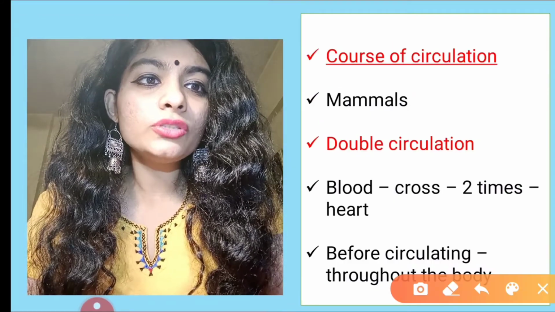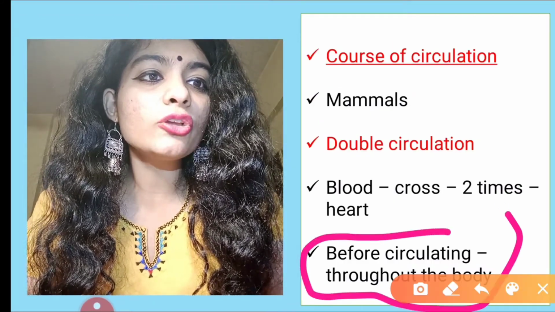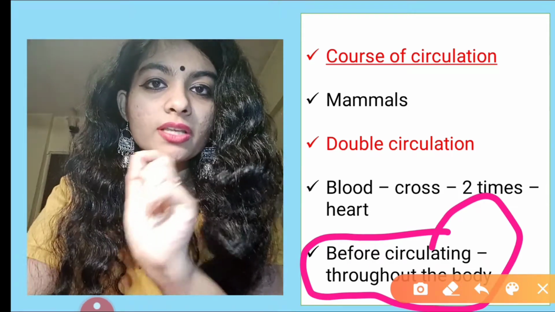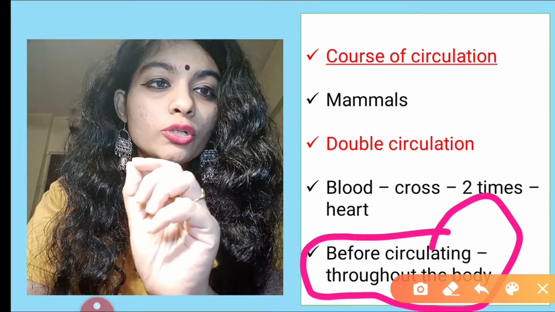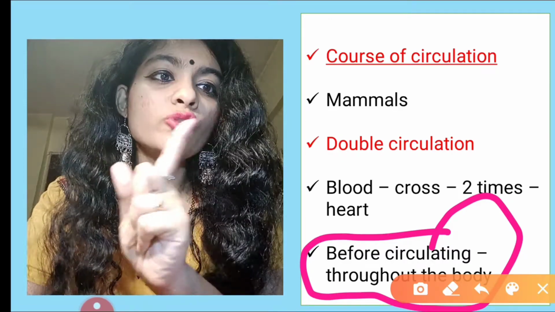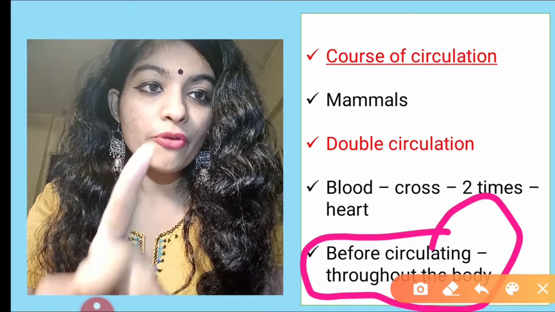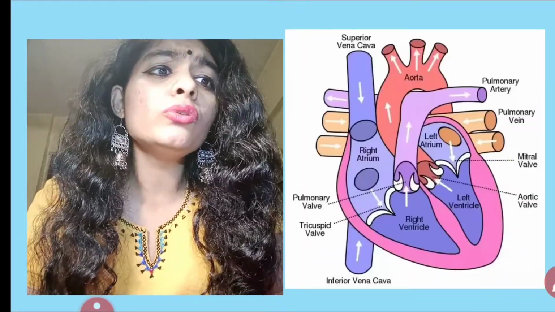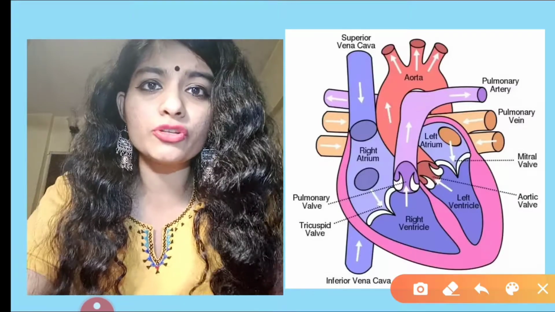Now moving on to the next sentence. Before circulating throughout the body. I want you all to correct this sentence. This is what is given in the Lucent, but I want you all to correct it: before the pure blood circulating throughout the body. Now look at this carefully. Again, revision for you all.